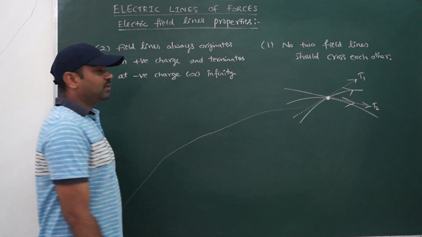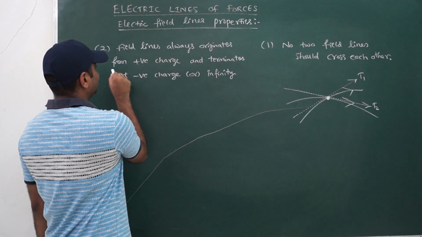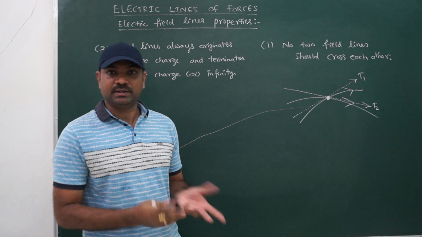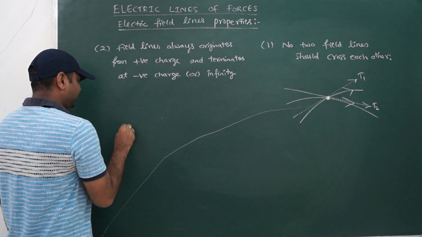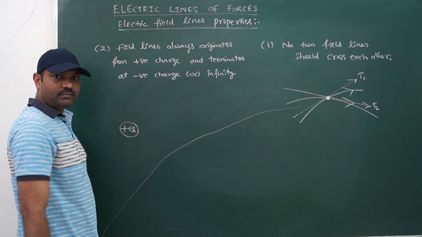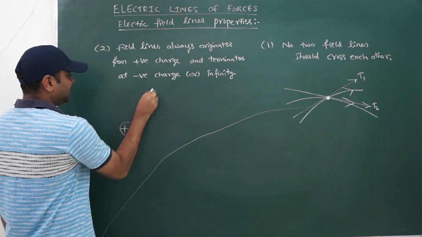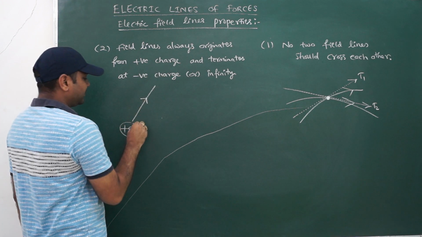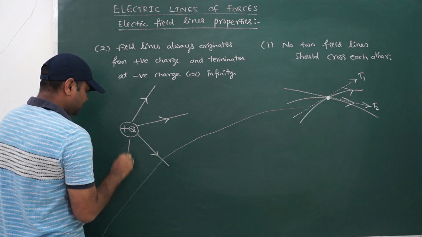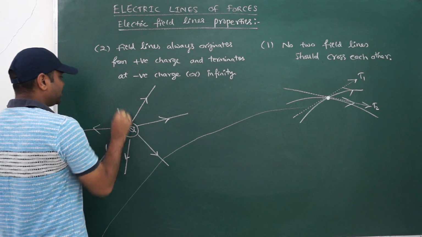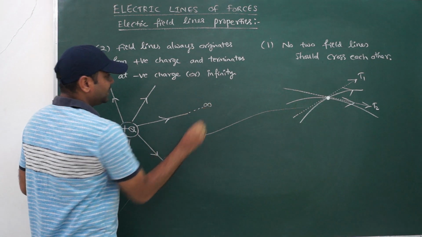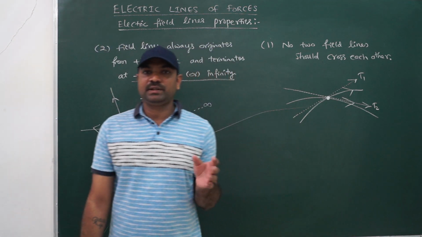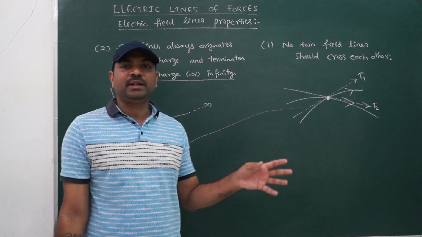The second one is, while drawing the field lines, field lines always originate from the positive charge. So the field line will start from the positive charge and end at the negative charge, something like this. Suppose I am taking only a positive charge, then field lines will start from the positive charge and go away, and the field lines are always radially outward for a single positive charge, and they terminate at infinity. That one I wrote. See, there is no condition that a field line will always terminate at a negative charge. It can be terminated at infinity also.